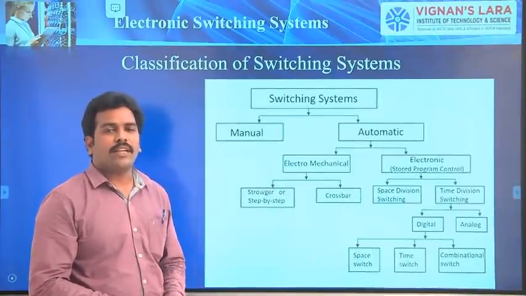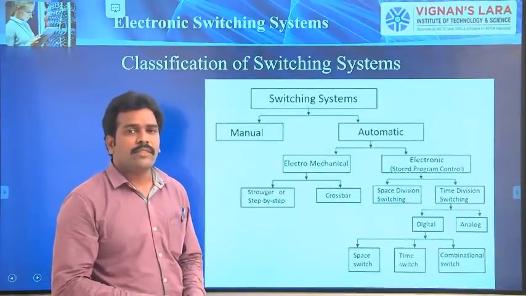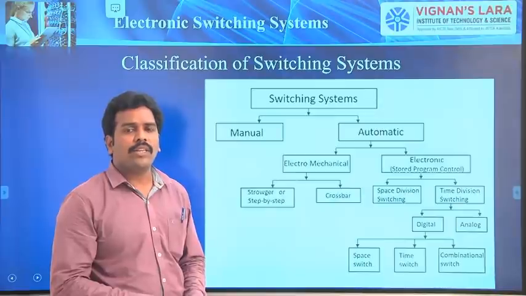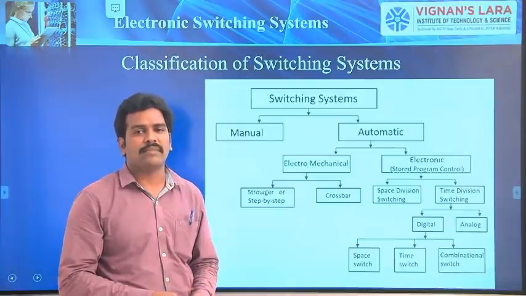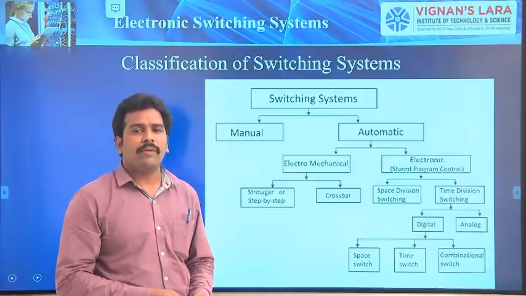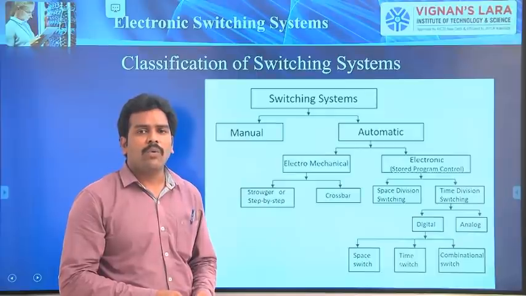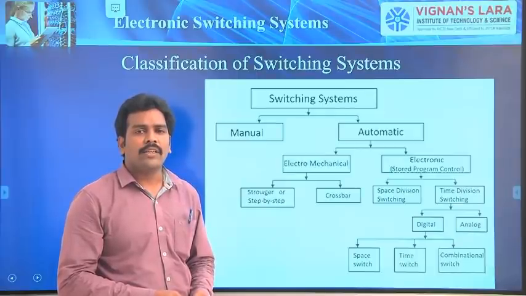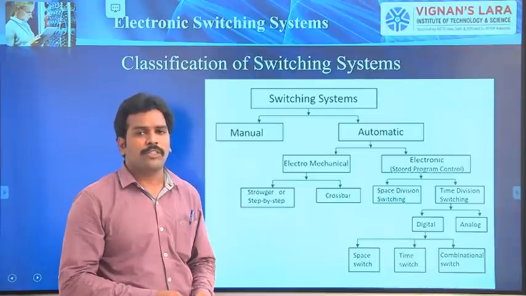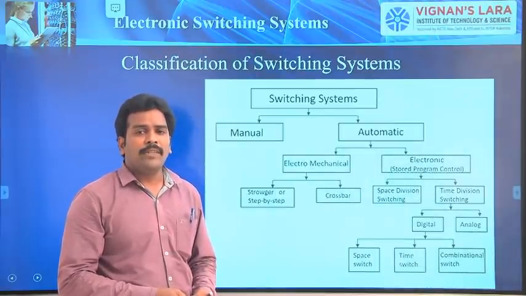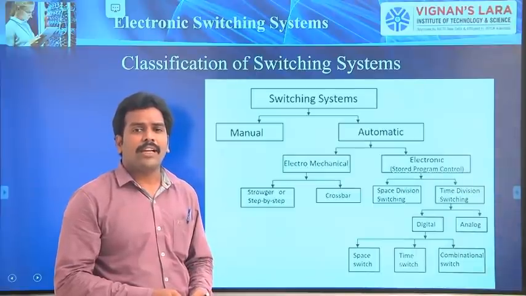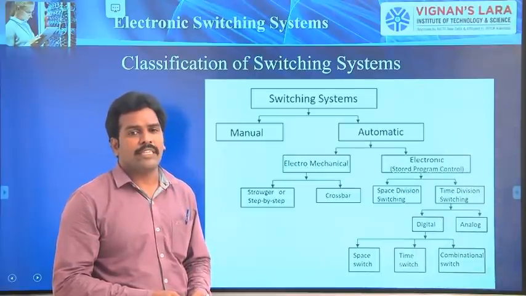Students, in the last class we studied some important points in electronic switching systems and the evolution of telecommunications. We studied how signals are transmitted in telegraph using Morse codes, and the point-to-point connection demonstrated by Alexander Graham Bell for telephone sets.